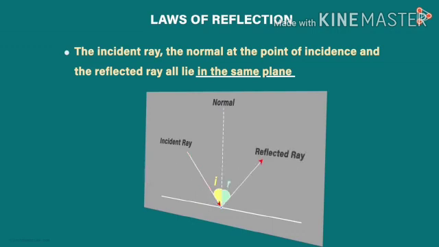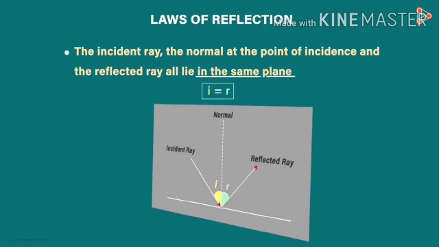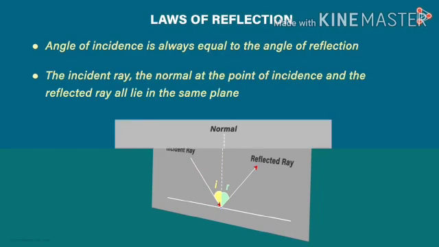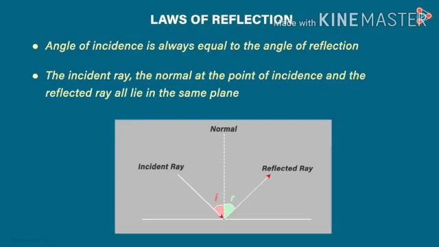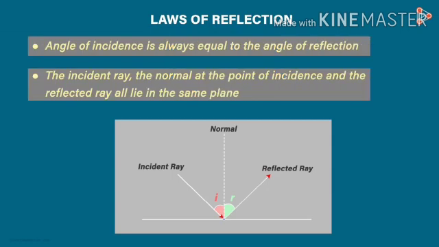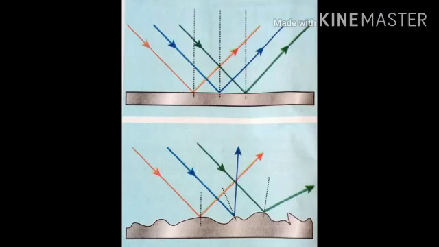Only when the reflected ray, incident ray and normal ray all lie in the same plane. So the law of reflection says that the angle of incidence is equal to the angle of reflection, and second, the incident, normal and reflected rays all lie in the same plane.